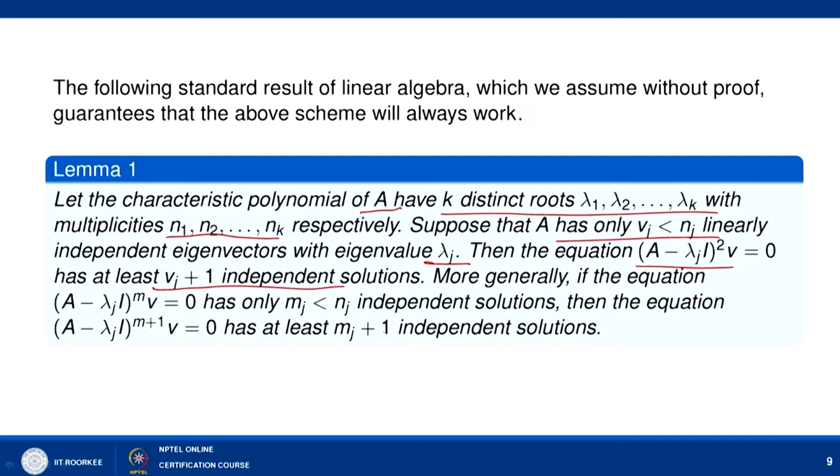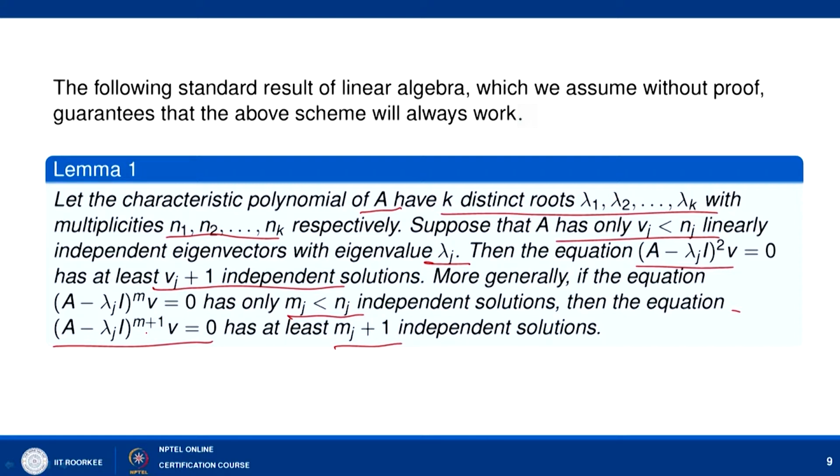More generally, if the equation (A minus lambda j I) to the power m v equal to 0 has only mj, which is strictly less than nj, independent solutions, then the equation (A minus lambda j I) to the power m plus 1 v equal to 0 has at least mj plus 1 independent solutions, out of which mj are already obtained. So we choose one new solution which is linearly independent of the previous ones. This lemma is the guarantee that the procedure we have defined will work.